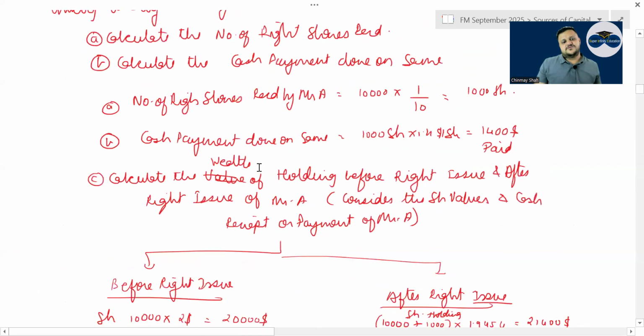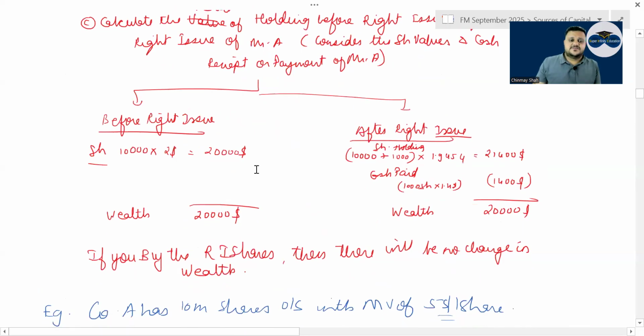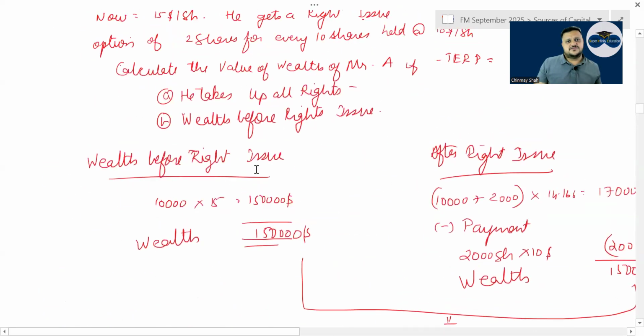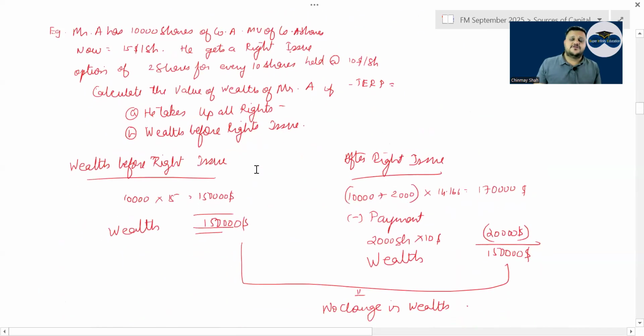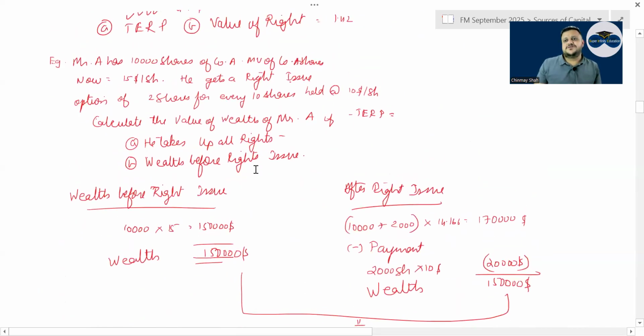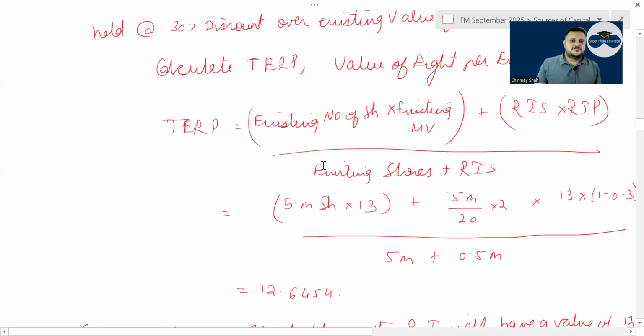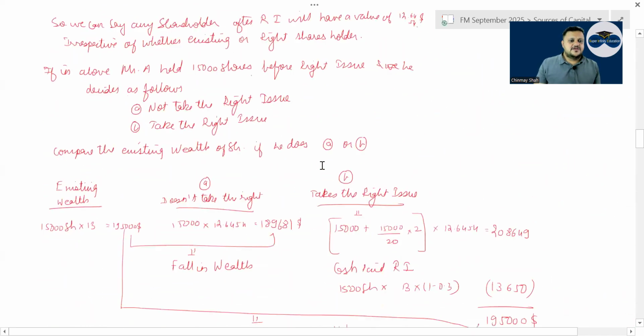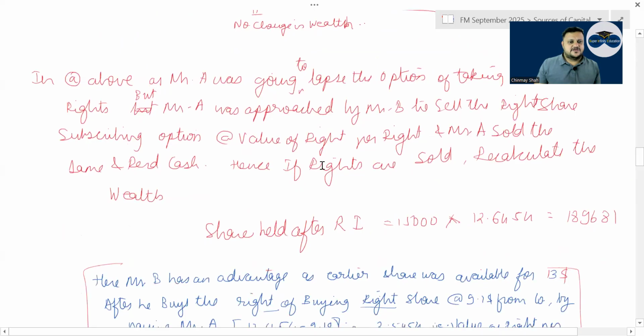Then in that case, if you sell the rights, there is an MCQ that is asked: what will happen to the wealth of the shareholder if he takes up the right, does not take up the right, or sells the right to someone at minimum value of right. If he does not do anything, he will lose wealth. But when he takes up all the rights, or sells the right at least at the value of right, there will be no change in his wealth. There is one MCQ based on that. Then there was something called what?